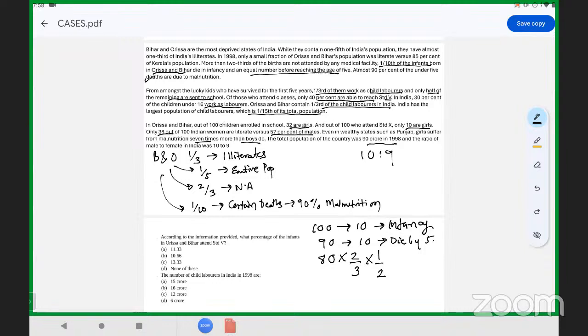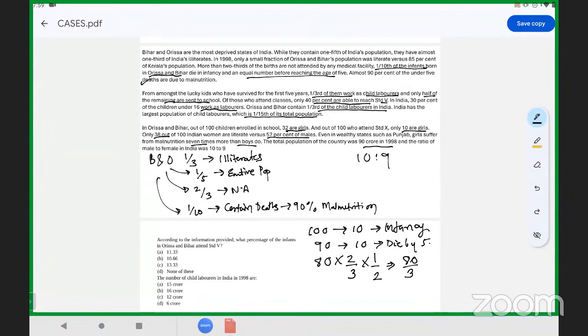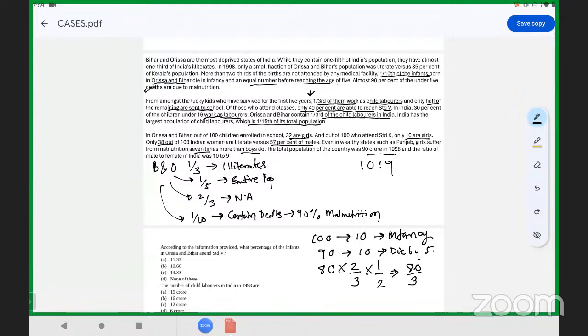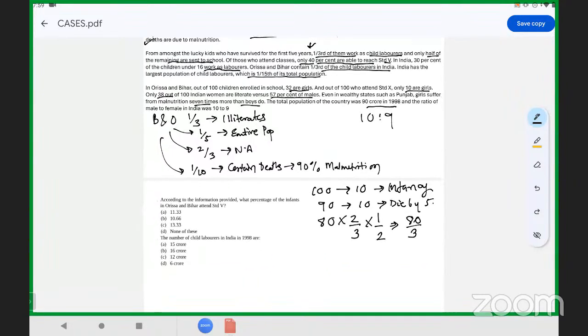So we'll get something as 80. 2 and 2 will get cancelled out. 80 by 3. Fine. So this is the data we have right now. And last, what has been asked to us is what percentage of the infants attend standard fifth. So again, second paragraph, second line, of those who attended classes, only 40%. Okay, only 40% are able to send their child to school.